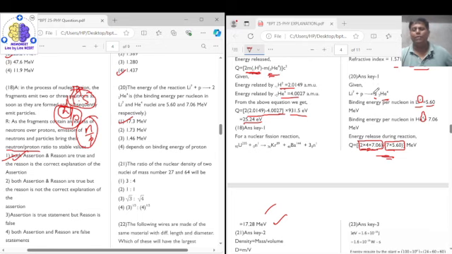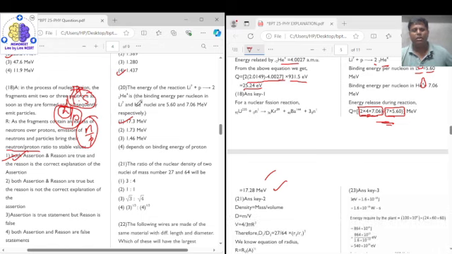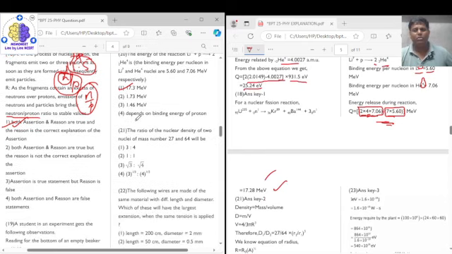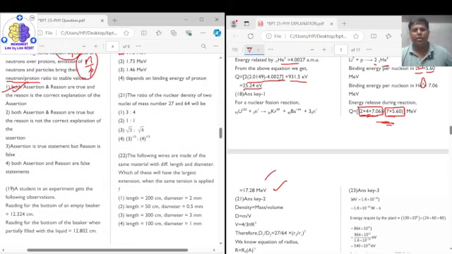So for helium we have 2 atoms, so we multiply with 2, and the number of nucleons is 4, so we multiply with 4 also. In the case of lithium we have only one lithium, so 1 into 7 into the binding energy per nucleon of lithium. So this gives you the correct answer for question number 20 as option 1. Coming to question number 21.